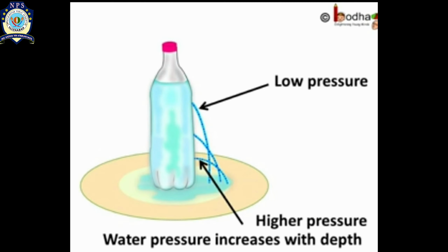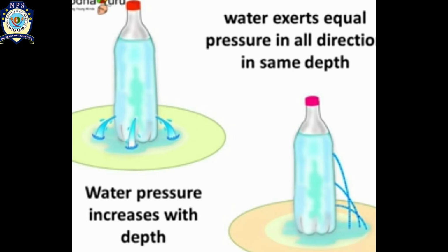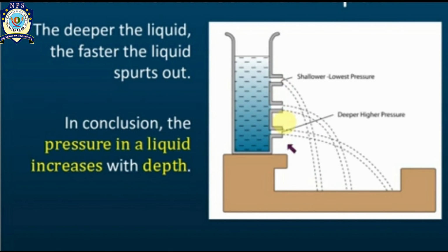This means that the hole at the uppermost position is giving out water with low pressure, and the hole at the lowermost position is giving out water at higher pressure. So the water pressure increases with the depth. So it is proved that water exerts equal pressure in all the directions at the same depth. Also, water pressure increases with the depth. So we find that the deeper the liquid, the faster the liquid sprouts out. So in conclusion, the pressure in the liquid increases as the depth increases.